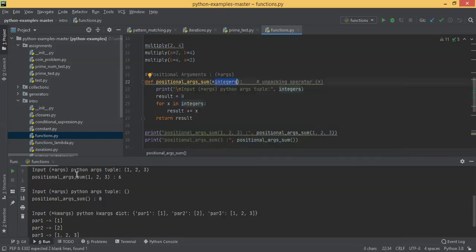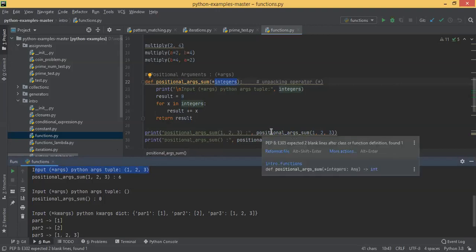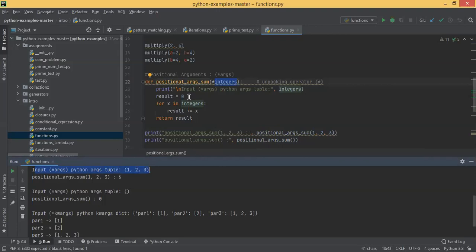So you can see, first it's printing, in line number 23, we are printing input args Python. So that means whatever value you're passing there, it's going there as a tuple. Okay, we'll come to that tuple in some time. So here all these 3 integers 1 2 3 are passed as a tuple, and then you are summing it up. Okay, positional argument sum of this is printing the value 6, 1 plus 2 plus 3, that is 6. 6 is being returned, and here it is printing that.